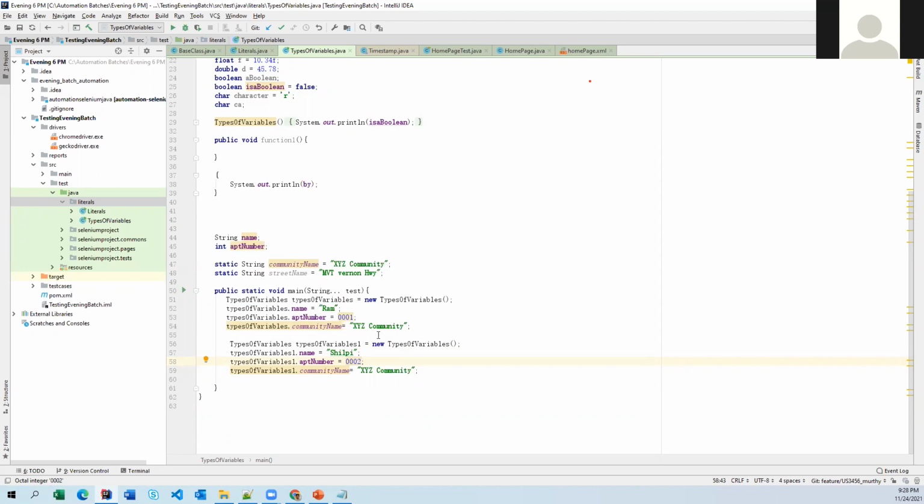Let's say you are going to have 100 apartments, and for each and every apartment you are going to give some XYZ name or apartment name. So the name and apartment name are going to change. When it is changing, definitely we have to have it as an instance variable and then assign the value. But if the value is not changing, then you no need to declare it that way. Now we take this off.